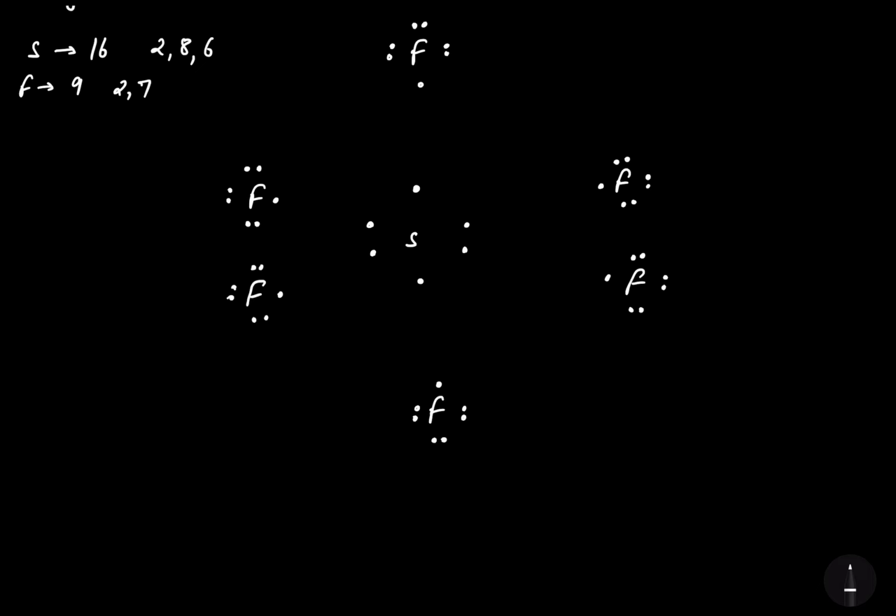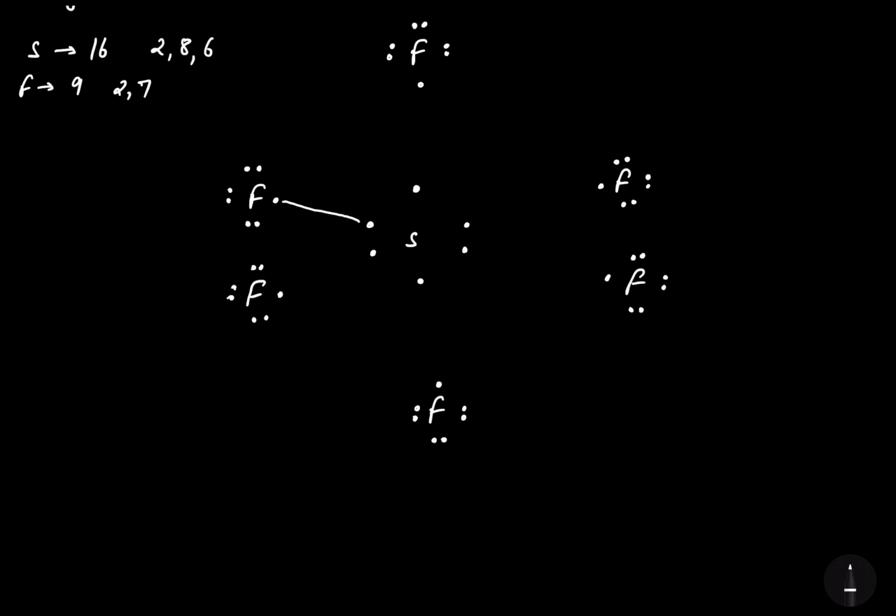Now fluorine is having 7 electrons in its valence shell. So the fluorine will form only one covalent bond with the 1 electron of sulfur to have its octet completed. That is to have 8 electrons in its valence shell. So I'm making the first bond.